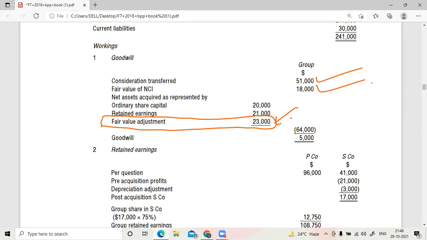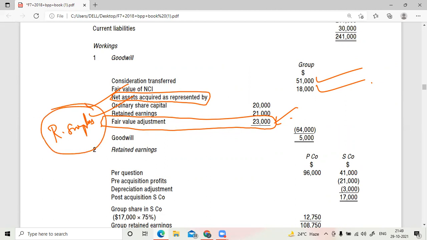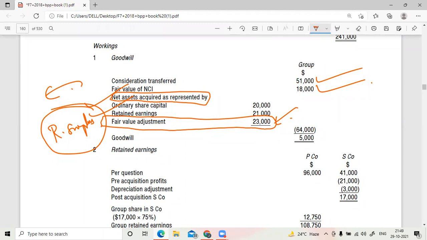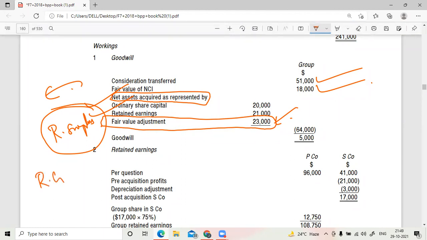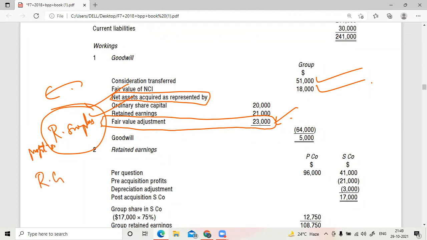The net assets of the company which you are acquiring are represented by what, boss? Ordinary share capital, retained earnings, and revaluation surplus. Correct? But here it is kind of getting realized. Why? Because they are selling the company. So there are two things. Please understand: revaluation gain or profit on sale of asset.